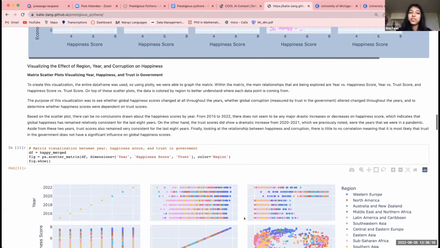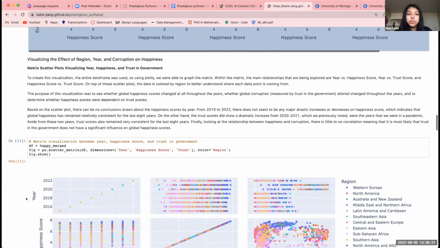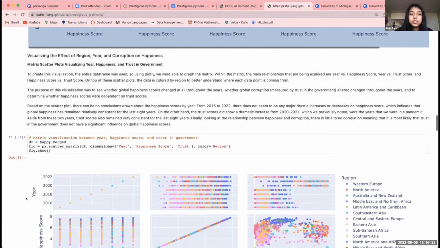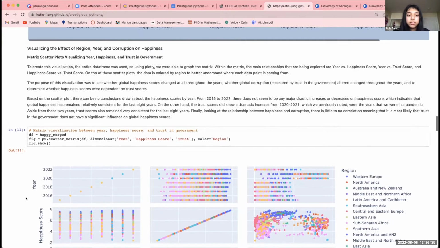All right, hi, I'm Rida, and my section focused specifically on visualizing the effect of region, year, and corruption on happiness, also known as trust in government. To start off, the entire data frame was used, and a scatter plot matrix was made to compare 3 different relationships: year and its impact on happiness score, year versus trust score, and then the correlation between trust versus happiness score.